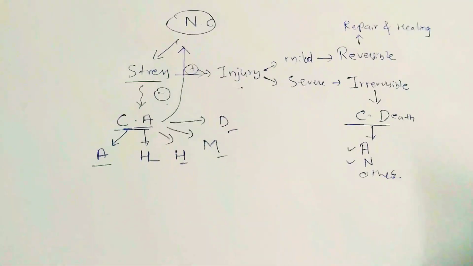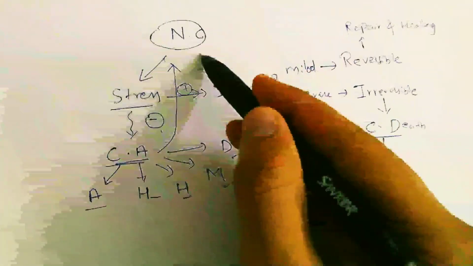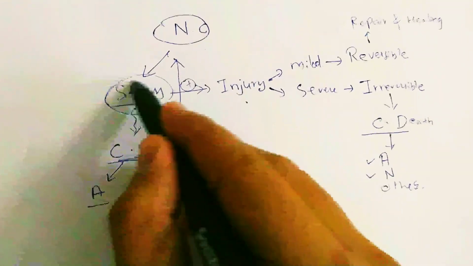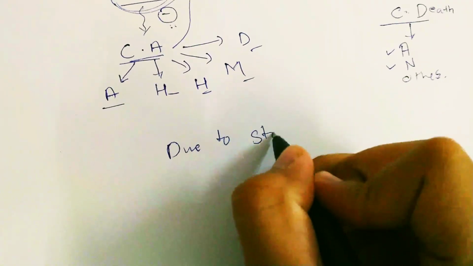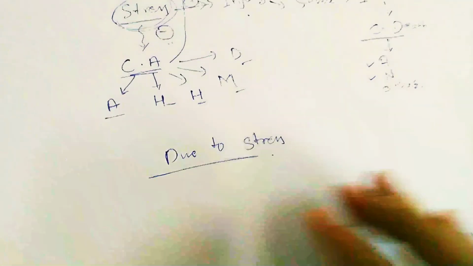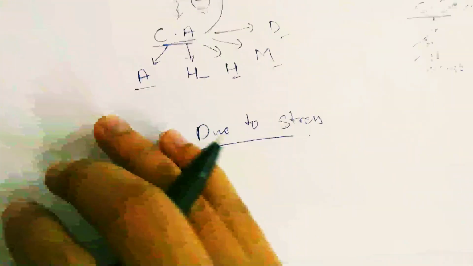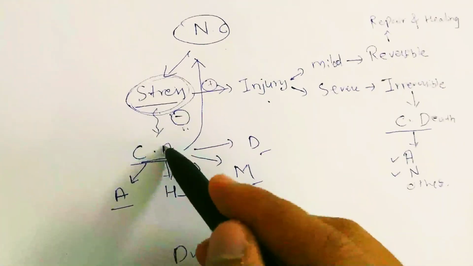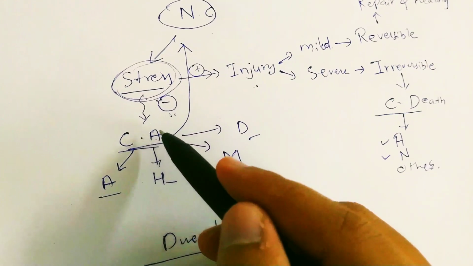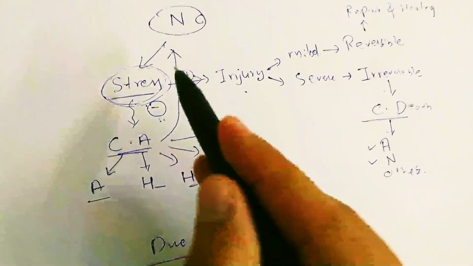So why do cells undergo cell adaptation? The main reason is stress. Coming towards the definition: under stressful conditions, the adaptation or adjustment made by the cell is known as cell adaptation.